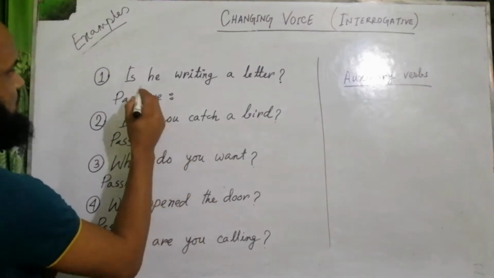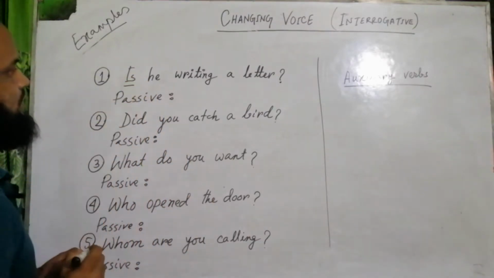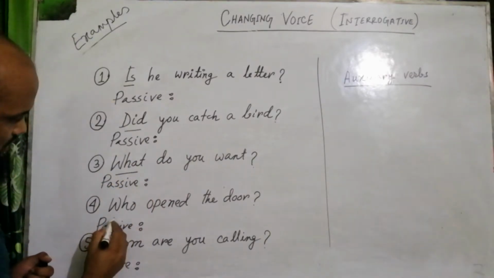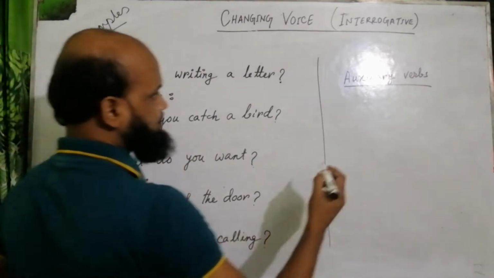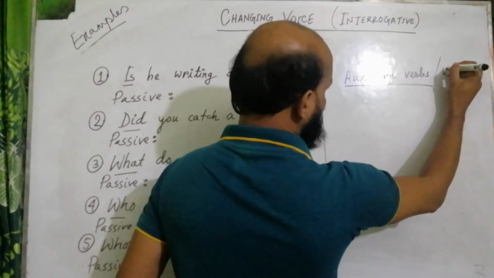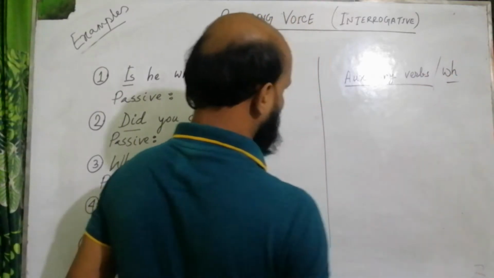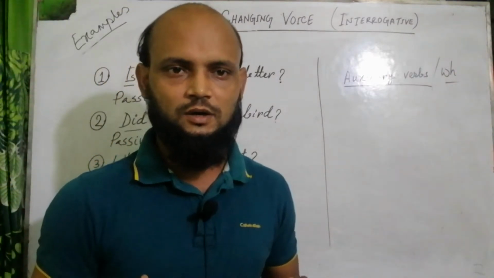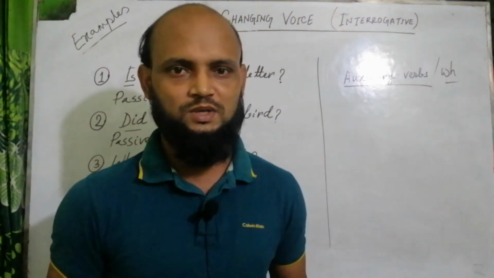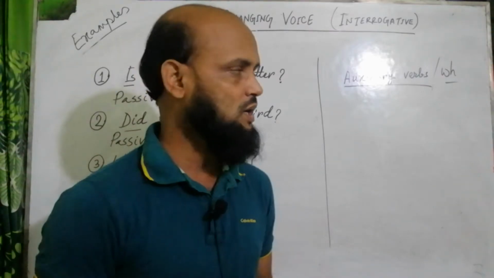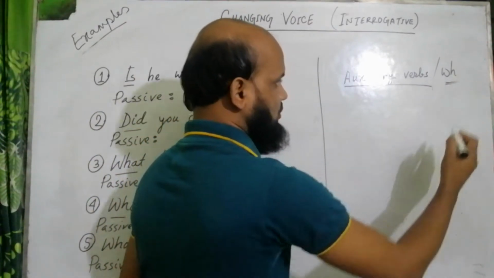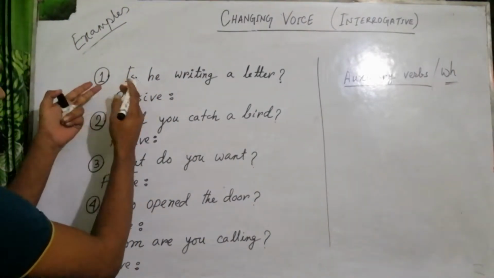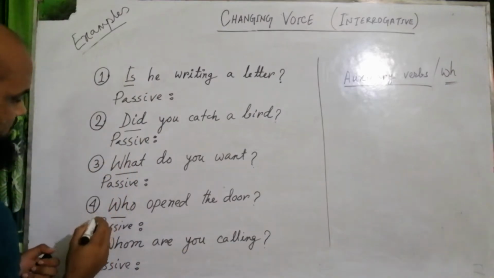That is why you see the interrogative active voice also starts with auxiliary verbs and WH questions. So interrogative generally starts with auxiliary verbs am, is, are, was, were, have, has, had, etc. and WH questions. So you see these kind of things here in active voice.